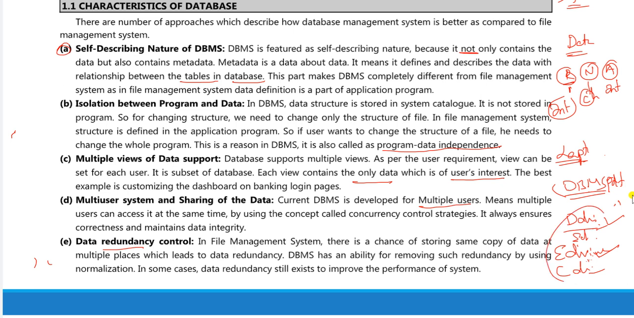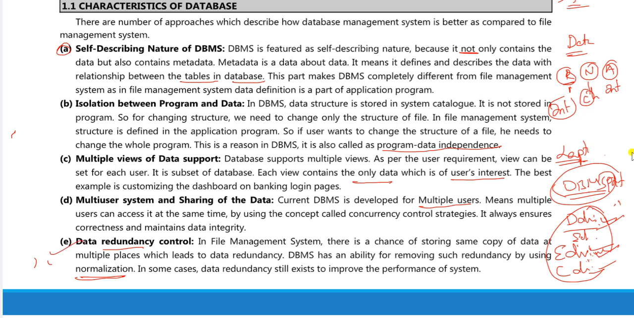So this is nothing but data redundancy. Here you have the same file in D drive, E drive and C drive. But DBMS removes such redundancy by using normalization. This is another viva voce question: what do you mean by normalization? What is the purpose of using normalization in a database management system? By removing the redundancy problem which we face in the file management system, we use normalization in the database management system, right?